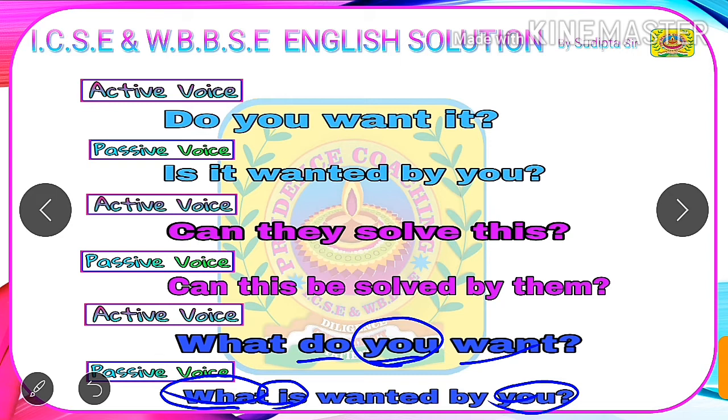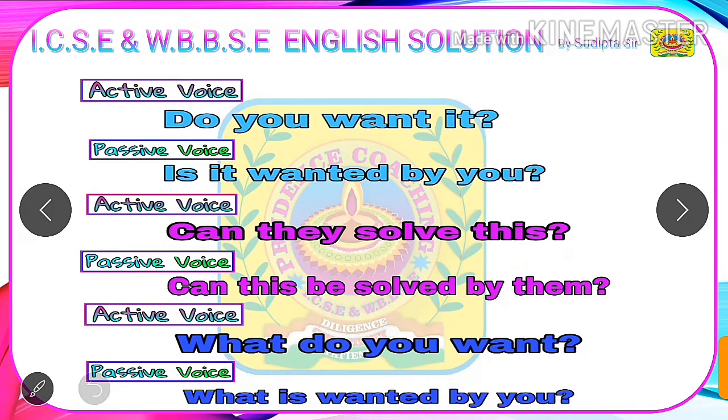After that, we need to write the V3 form or past participle form of the main verb given in active voice. The main verb given in active voice is want, which becomes wanted in the past participle form, or V3 form. After that, we will write a preposition before our object in passive voice. Our preposition here is by, and we will end this question with a question mark because it is an interrogative sentence. Our final answer under passive voice is: what is wanted by